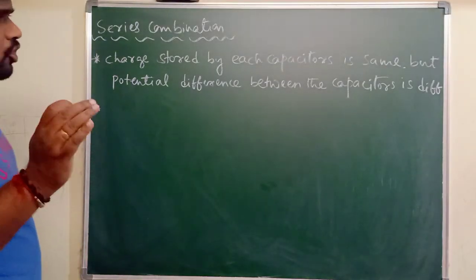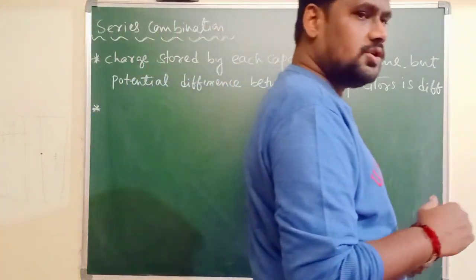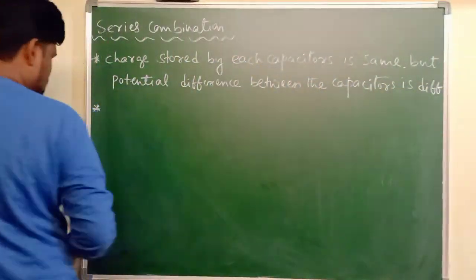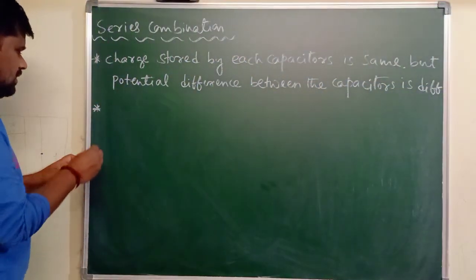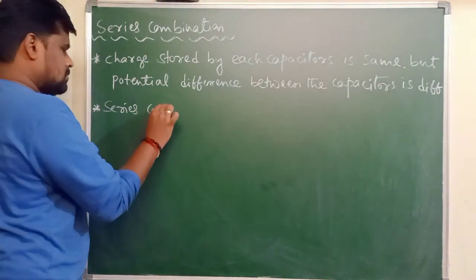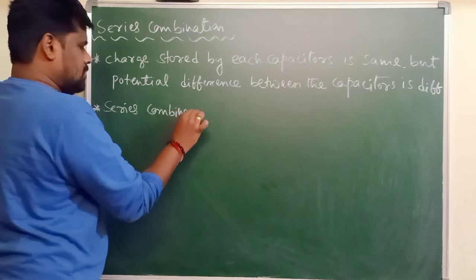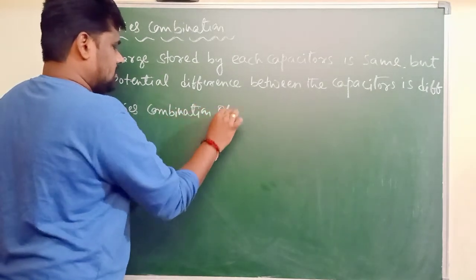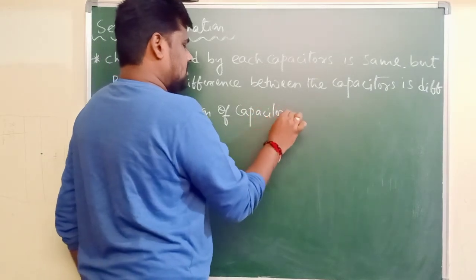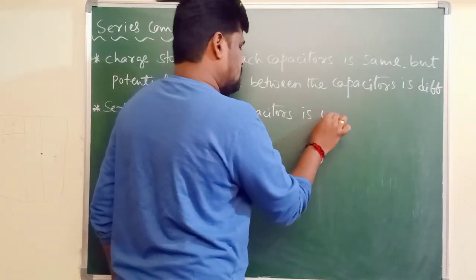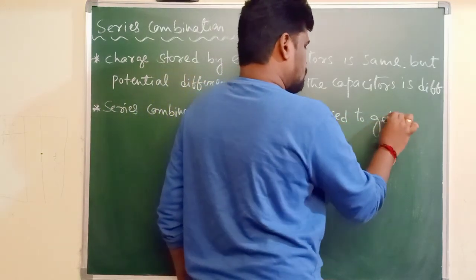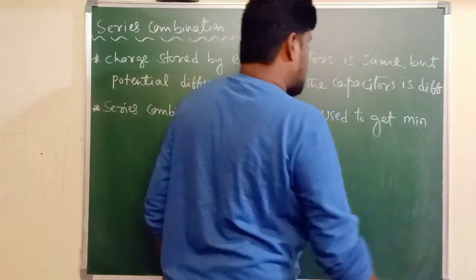Generally, series combination of capacitors is used to get the minimum capacitance. So the second point: series combination of capacitors is used to get minimum capacitance.